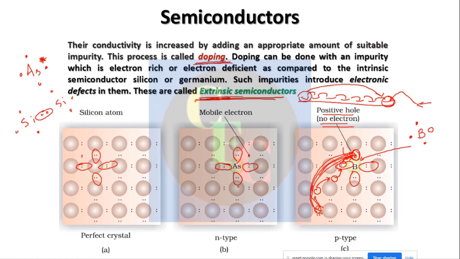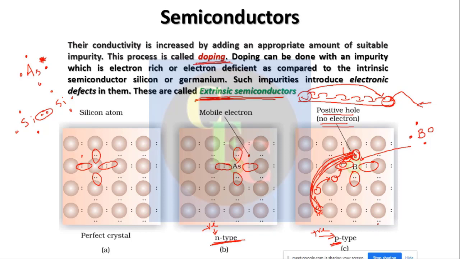And one more nomenclature is this: when you dope with elements which have extra electrons, we call them N-type semiconductors. N stands for negative. And when you dope semiconductors with an electron deficient element, like boron, we have a positive hole here, and we call them P-type semiconductors. P stands for positive. Okay.